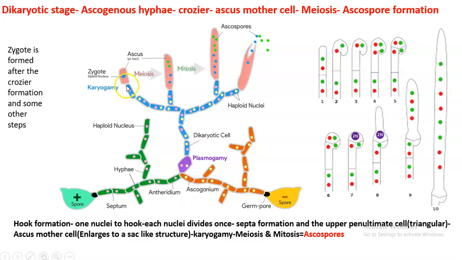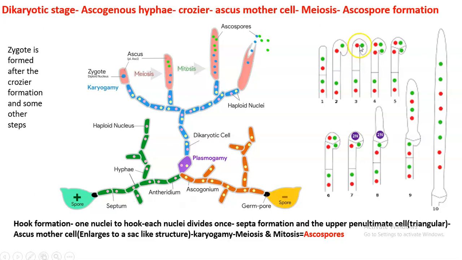But before the formation of the zygote, just focus at the tip of this ascogenous hypha. Imagine this ascogenous hypha, and this topmost cell is this one. From this cell come to here. This is the tip of the ascogenous hypha. At maturity during sexual reproduction, it will be forming a hook. This hook is known as crozier. So one cell will be moving within the hook, and the second cell will be staying behind.